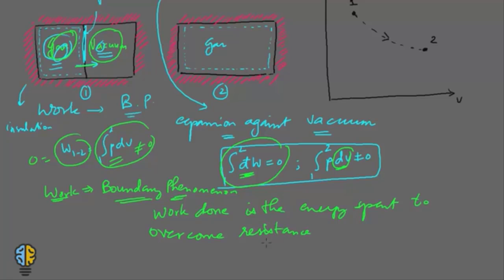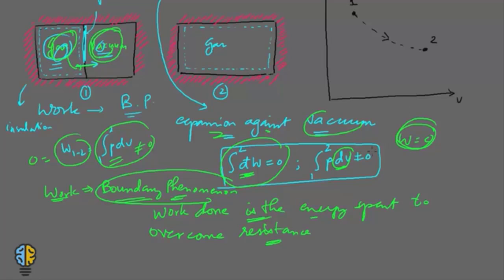Because this expansion is against vacuum, and vacuum does not provide any resistance, when a gas is expanding it is not overcoming any sort of resistance. Because there is no resistance, there is no work. So there are two logics behind it. The first is that it is a boundary phenomenon and there is nothing going across the boundary. The second is that there is no energy being spent to overcome resistance, as the vacuum provides none. So the work done is 0.